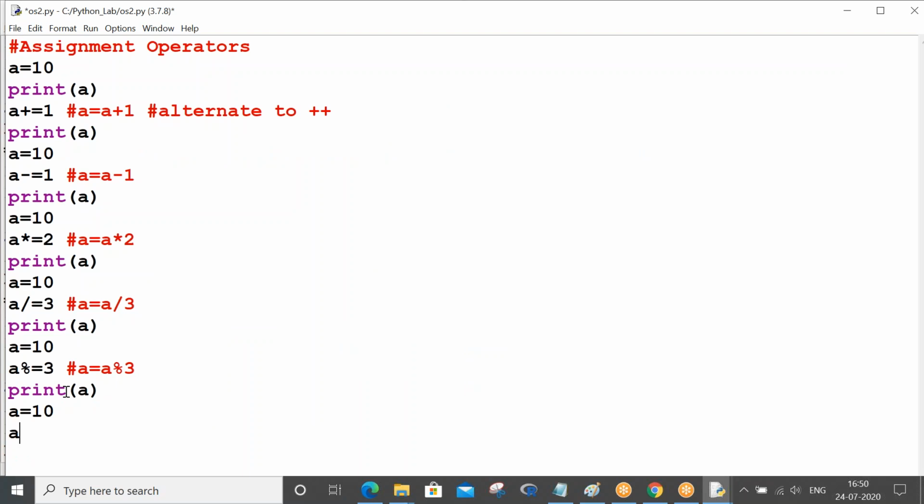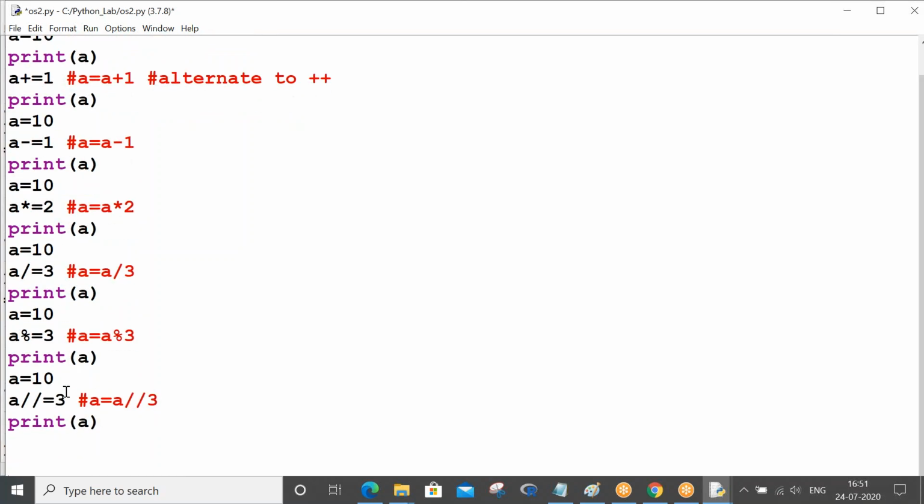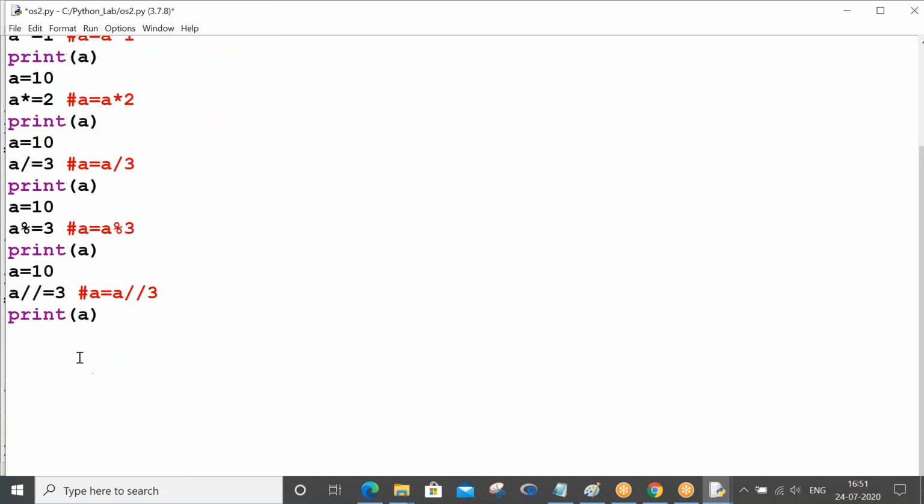Now a double slash 3 equals 3. So it means a equals a double slash 3. So print a. Can you guess what the answer is going to be? 3.333. So for the quotient, what is floor division? You knock off the fraction part, as simple as that. So the answer is 3.